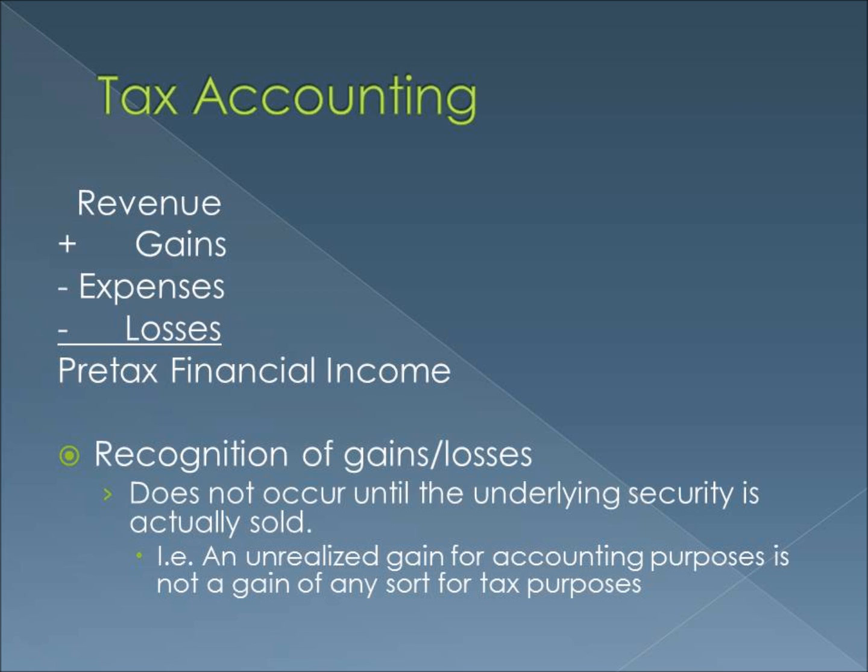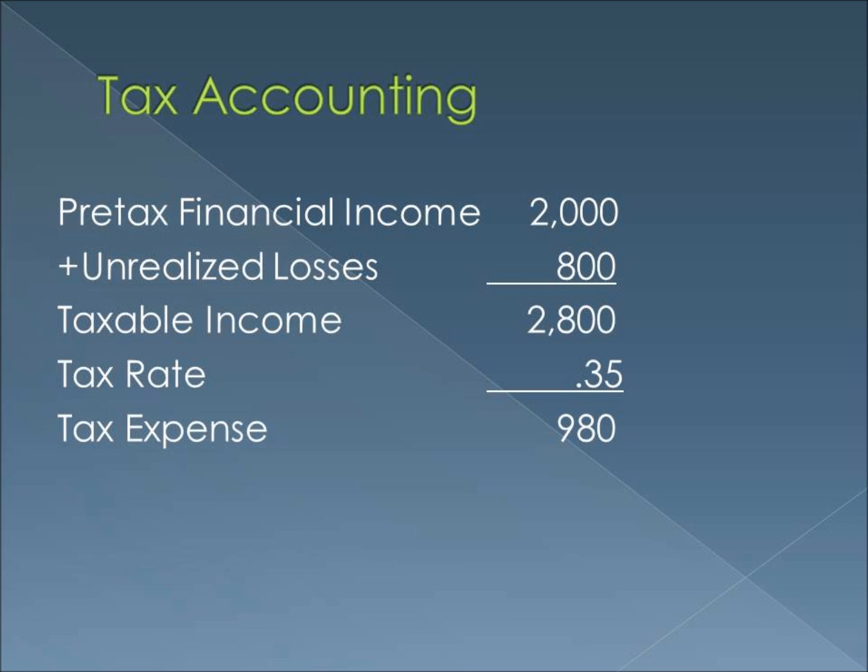Unrealized gains and losses from available for sale securities also create deferred tax assets and deferred tax liabilities as the AOCI account is reported net of tax. Please see the following simple example. Assume financial net income is $2,000. Unrealized losses for the year amount to $800. The tax rate is 35%.